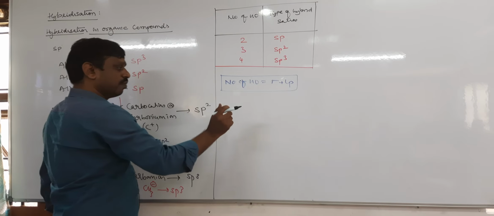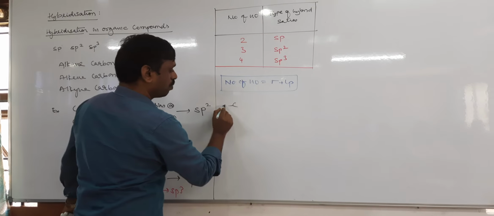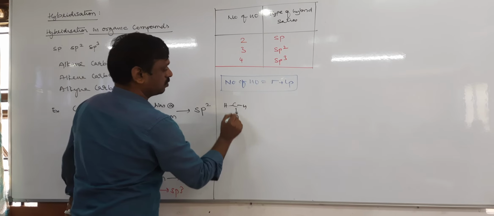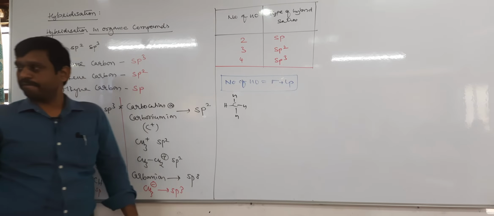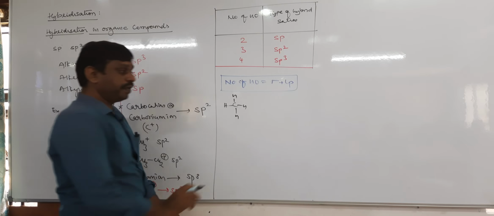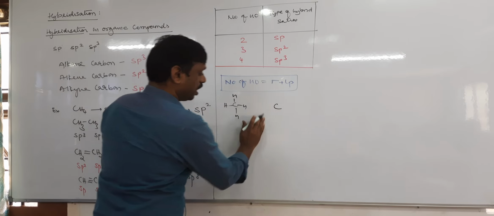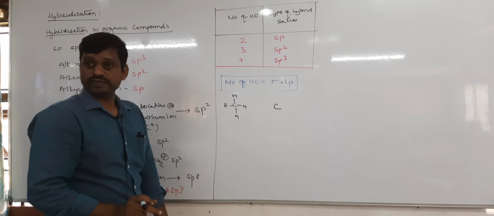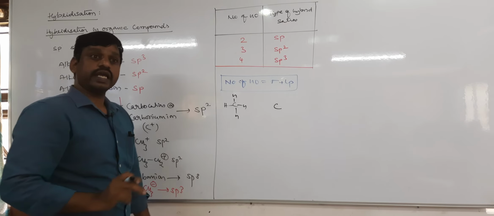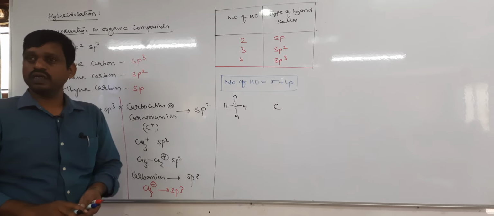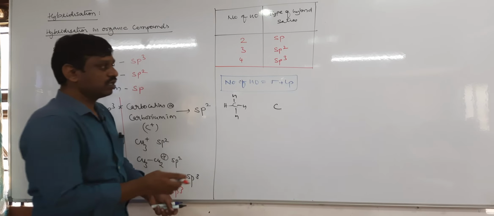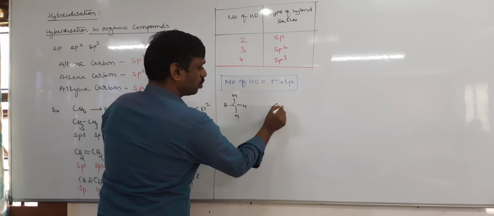For example, let us take the organic compound methane. The central atom is carbon, and I want to know the carbon hybridization. In carbon there are how many valence electrons? Carbon belongs to the 14th group. It has 4 valence electrons: 1, 2, 3, 4.